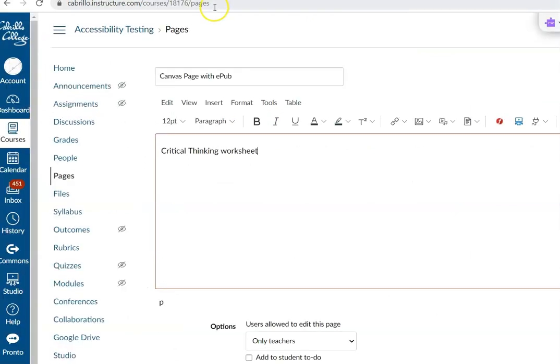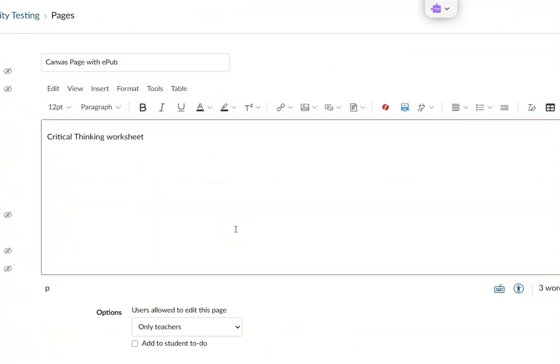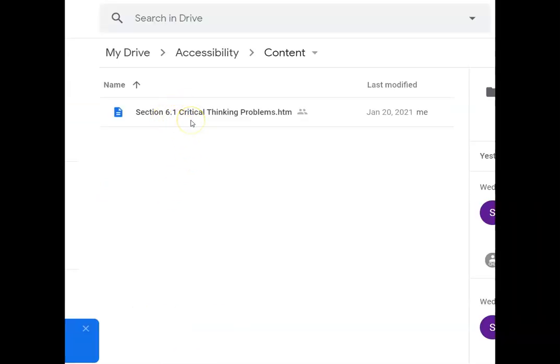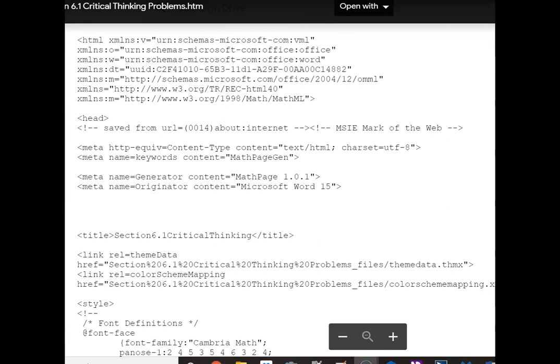So the student is like, okay, I don't have Word. The Word document's not going to work for me, but I need something. And so if we can't just link it, then one of the things you can do is save it to your Google Drive. Now the Google Drive will save this as this HTML file, which if you double click on this, it will come up just as this HTML code.